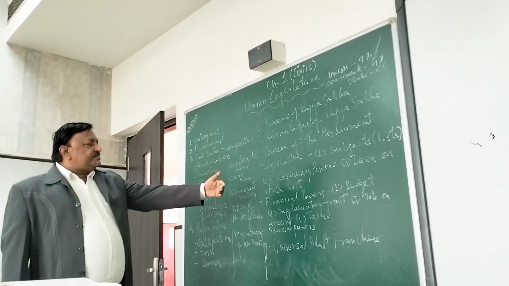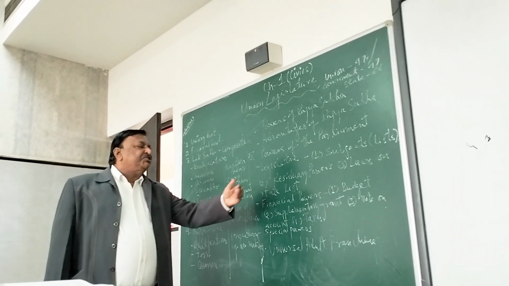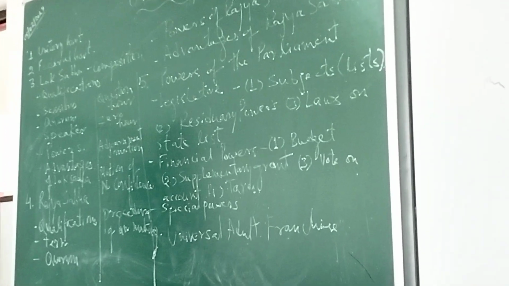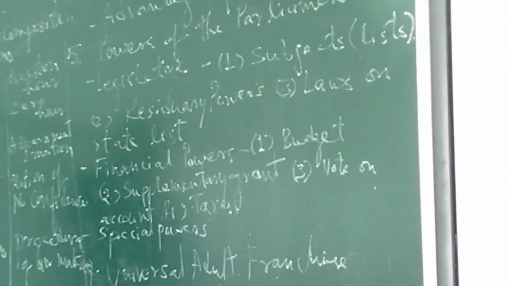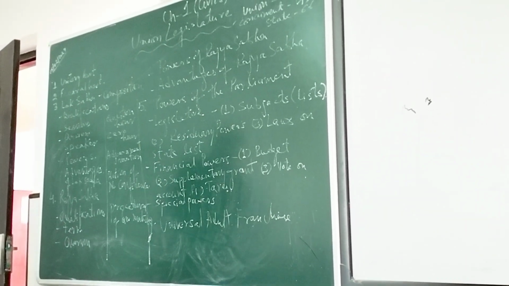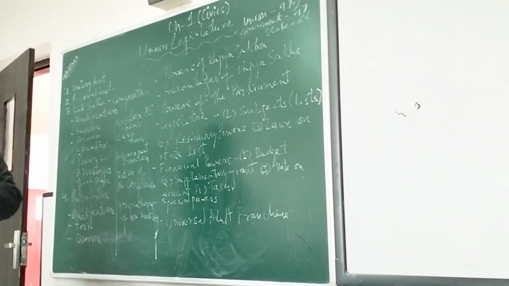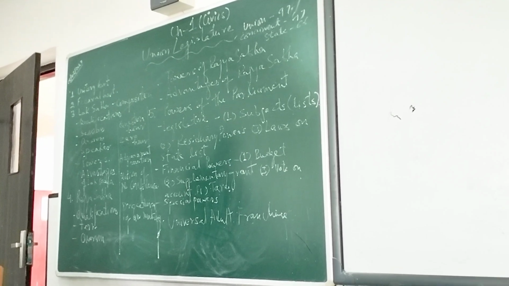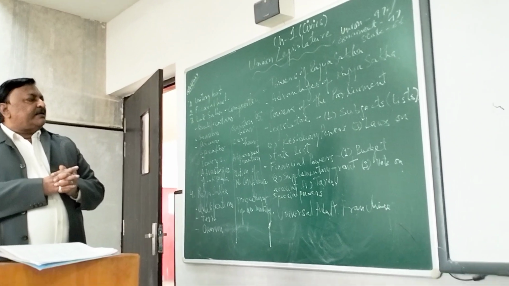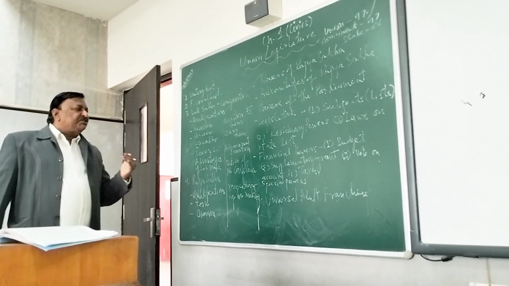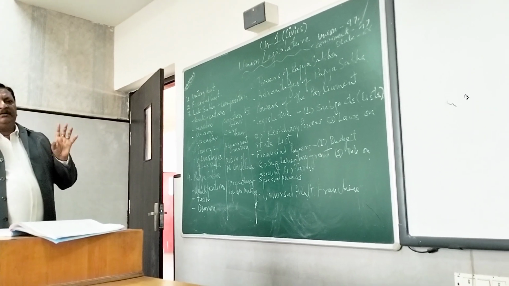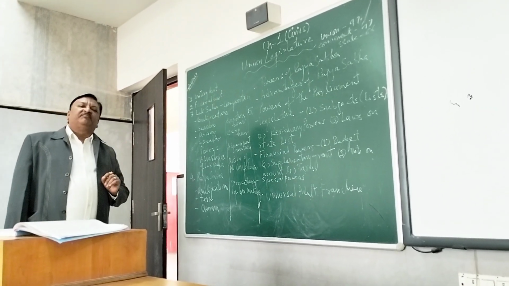Now in the list of the powers comes the financial powers. Now understand what the financial power is. The first thing you need to understand regarding the financial power is that without the permission of the parliament, and especially without the permission of the Lok Sabha, no money can be spent or put into the national exchequer. No taxes can be raised or lowered, nothing can be done without the permission of the Lok Sabha.